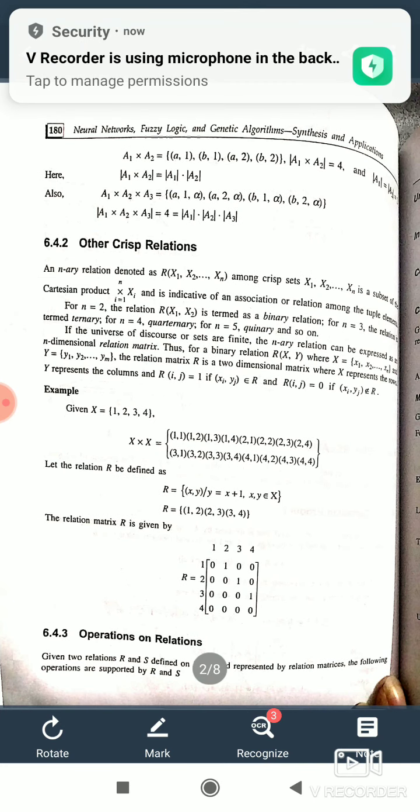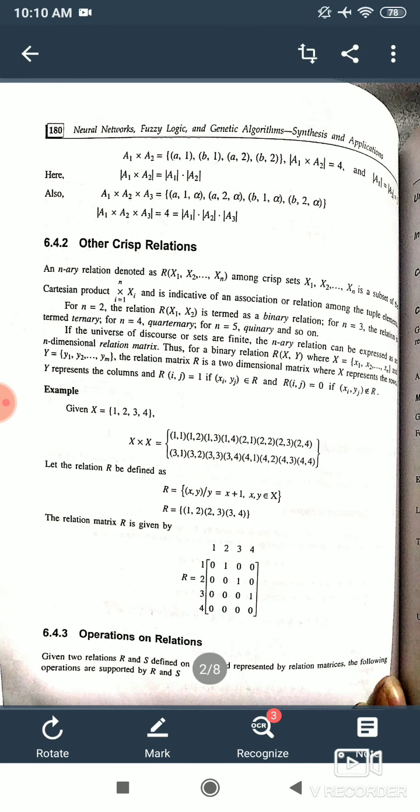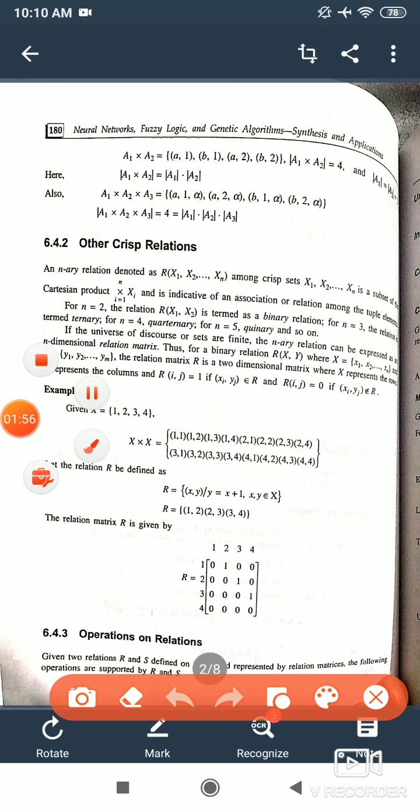If we are having three sets A1 as a comma b, A2 as 1 comma 2 and A3 as alpha, then if we have to find A1 cross A2, it can be given as (a,1), (a,2), (b,1), (b,2), such that the cardinality will be 4. And the cardinality of A1 is 2, cardinality of A2 is 2, so 2 times 2 is equal to 4. So the cardinality of a Cartesian product is always equal to the product of the cardinalities of the individual sets.